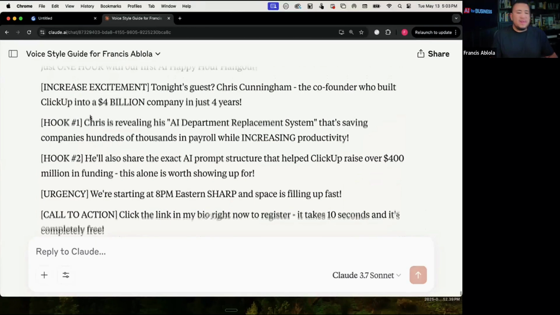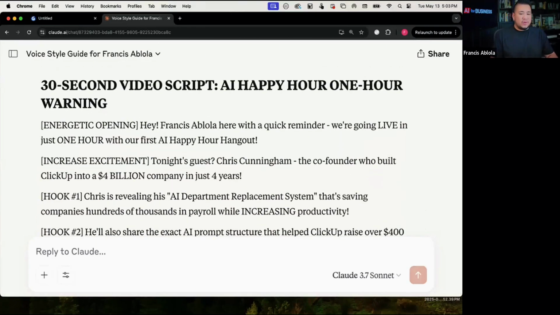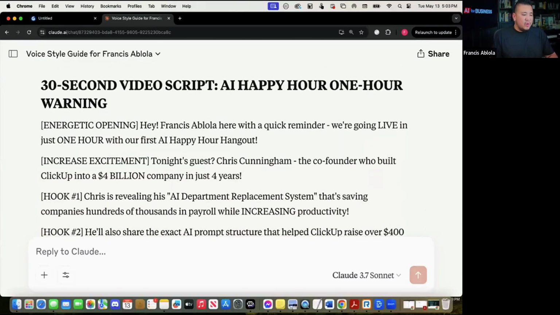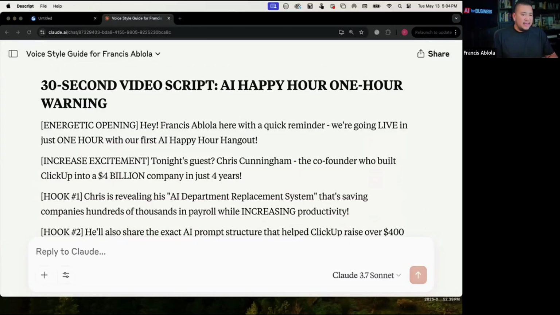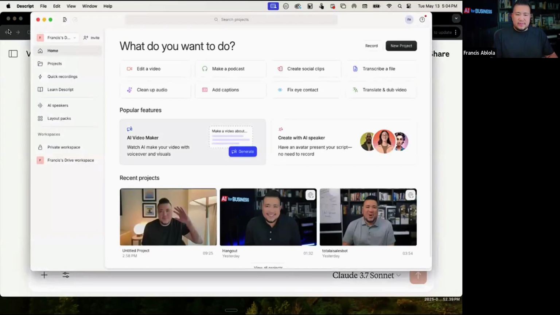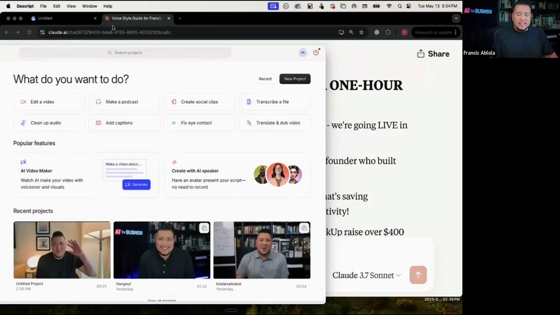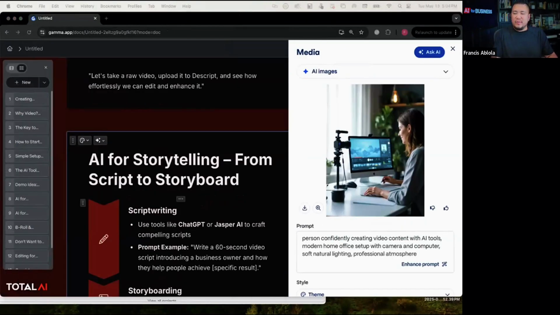But here's what I'm going to do. I'm going to read the scripts. I'm going to open up Descript, and we're going to start creating a raw video from Descript and show you how simple it is. So here's my Descript folder. And what I'm going to do is actually test the eye tracking. I'm pulling this into a different screen for me right now. I'm pulling my script into a different screen.